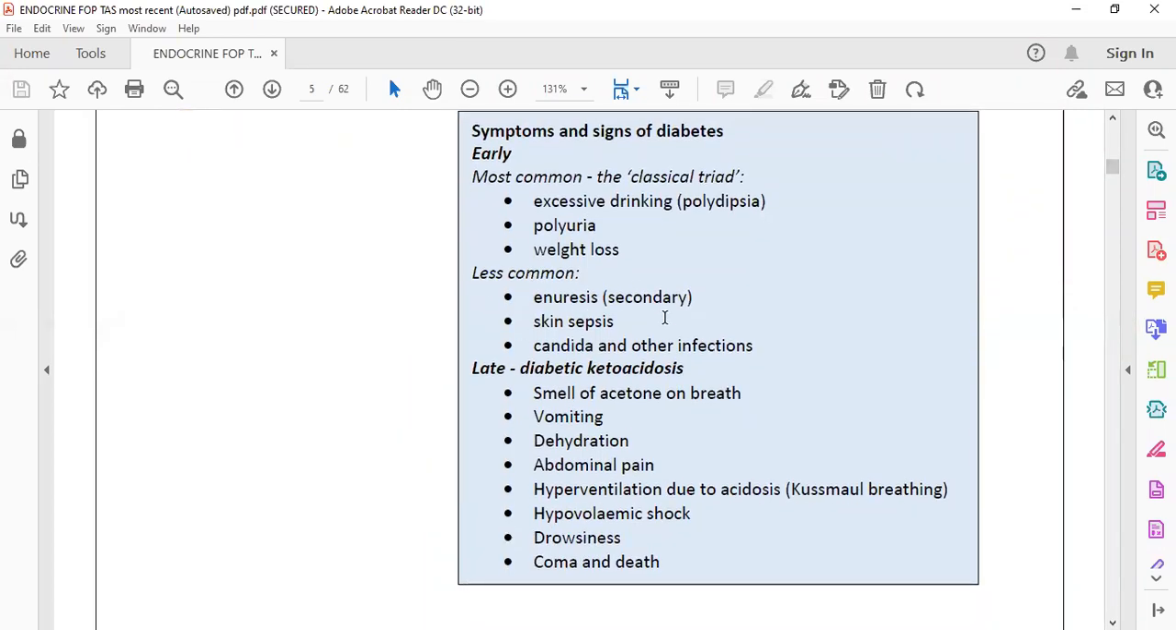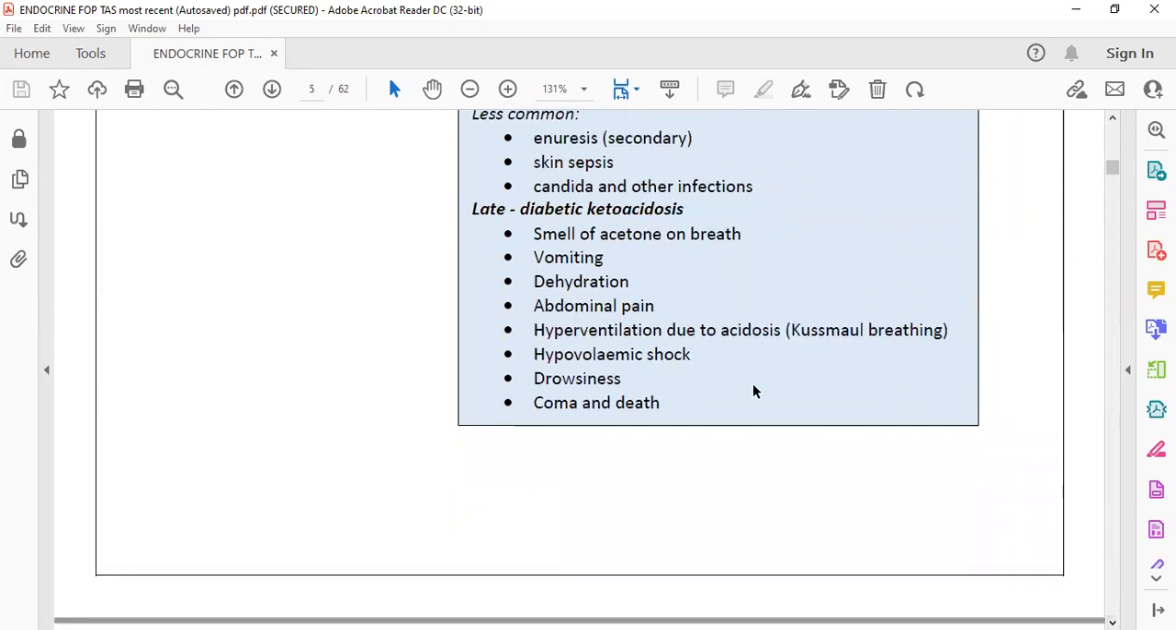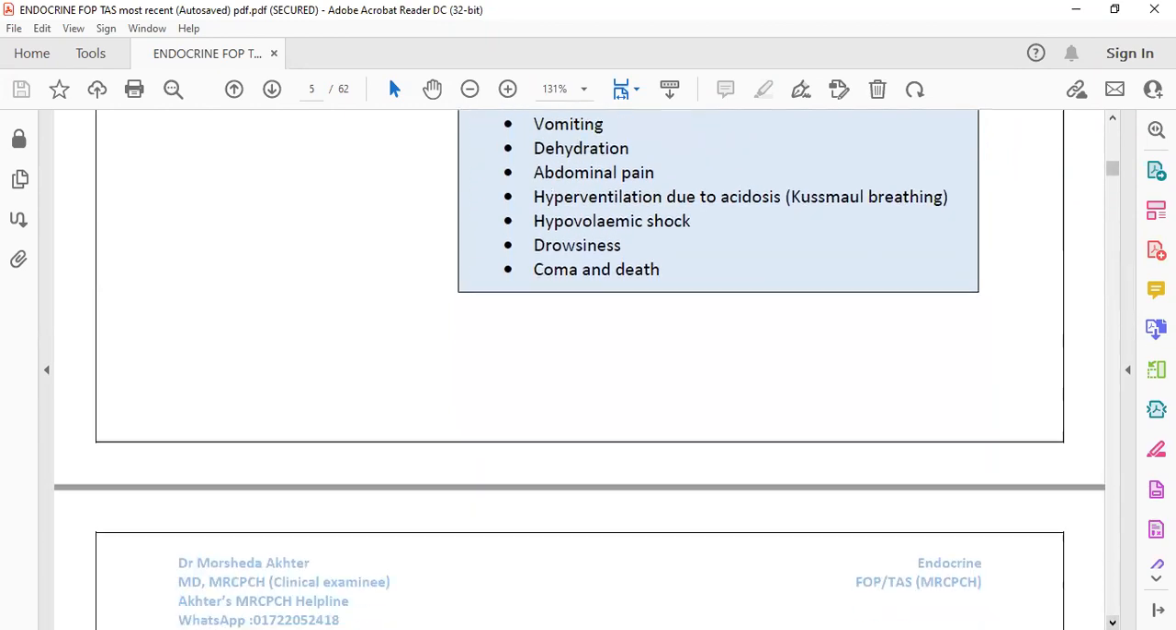So you will find how diabetes presents. The clinical features will be polyuria, polydipsia, weight loss, diuresis. Sometimes the presentation is diabetic ketoacidosis, like acid on breath, vomiting, dehydration, abdominal pain, hyperventilation. We will discuss diabetic ketoacidosis later on.